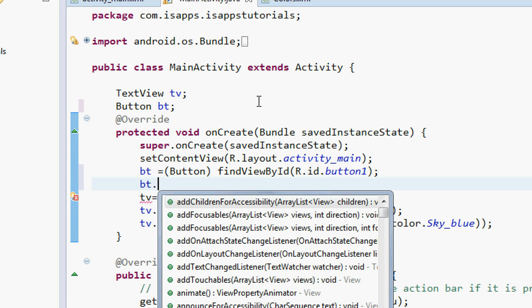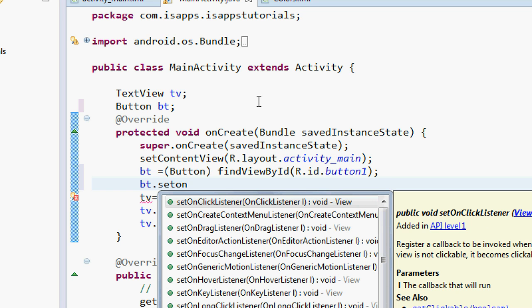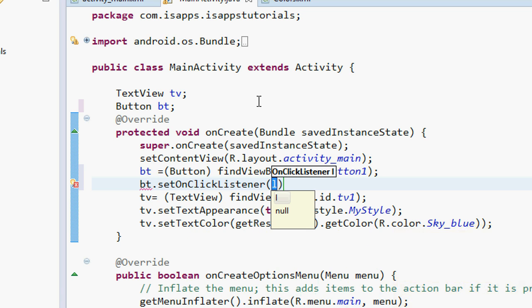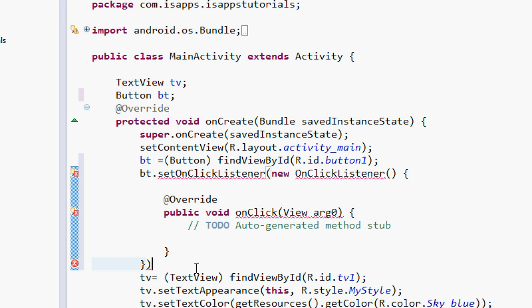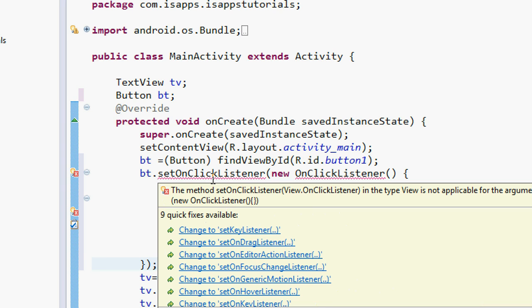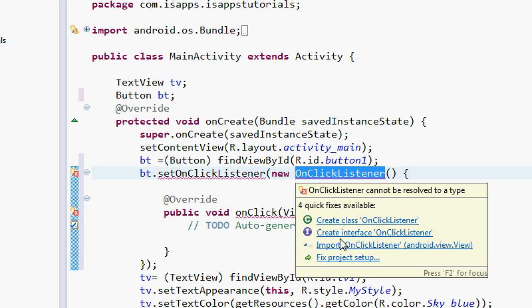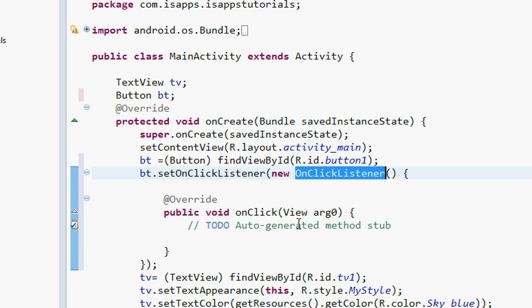You're going to say bt.setOnClickListener, and you need to pass a new View.OnClickListener. First, go ahead and end your statement, then import the OnClickListener, and there we go.